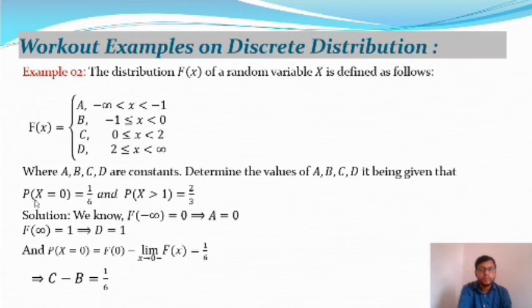Probability of X equal to 0 is 1 by 6. So using the distribution function, probability of X equal to 0 is F(0) minus the limit of F(x) as x tends to 0 from the left, and this is equal to 1 by 6. F(0): if we put x equal to 0 in the interval, it will give c. And the limit as x tends to 0 from the left lies in the interval minus 1 to 0, so that is b. So c minus b gives 1 by 6.